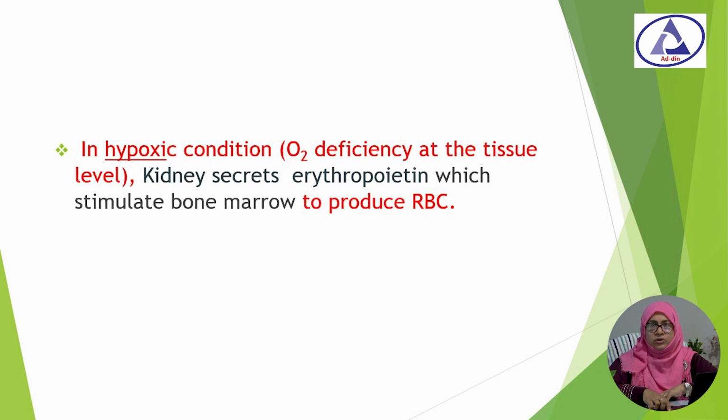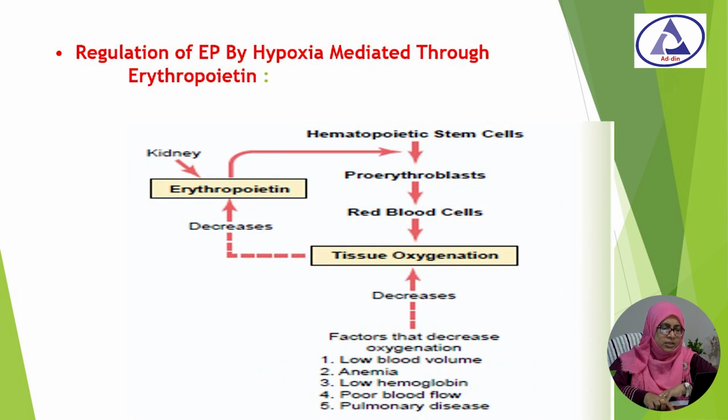In a hypoxic condition, when oxygen deficiency occurs, the kidney secretes erythropoietin, which stimulates the bone marrow for formation of RBC. This figure shows how erythropoietin is released from the kidney and how it stimulates erythropoiesis.